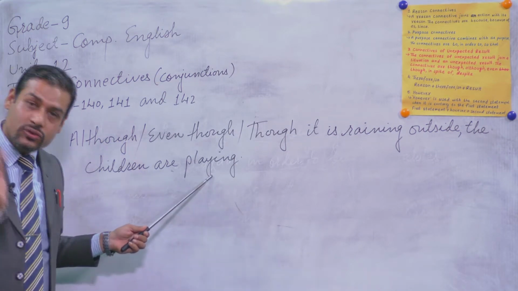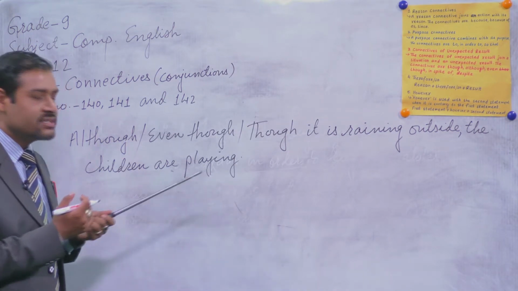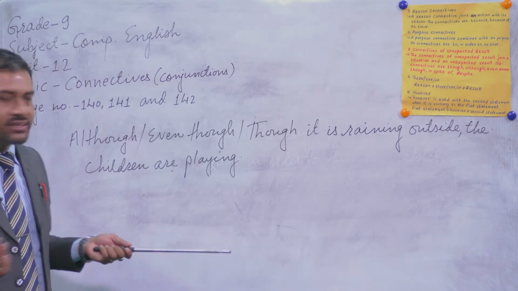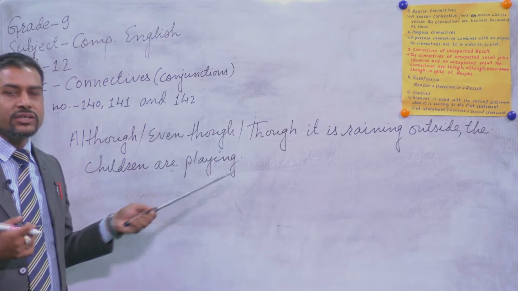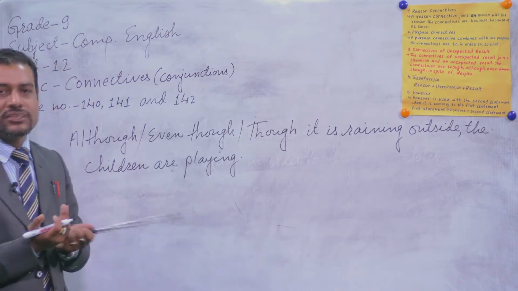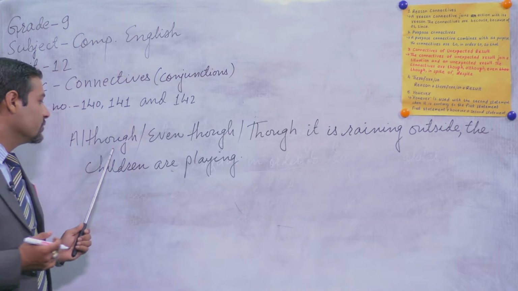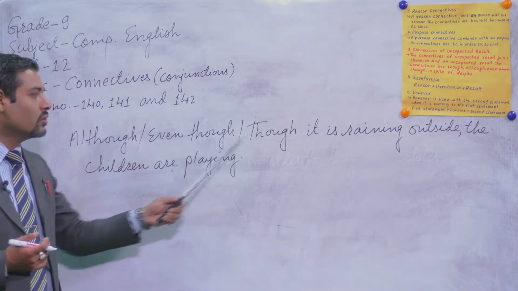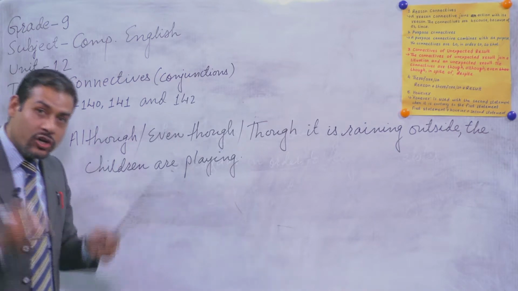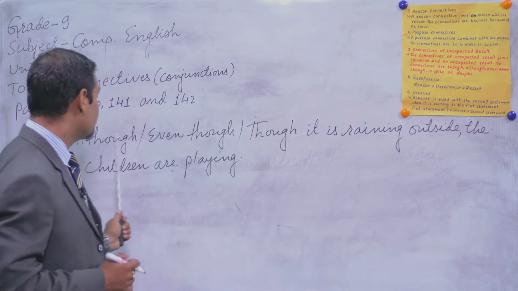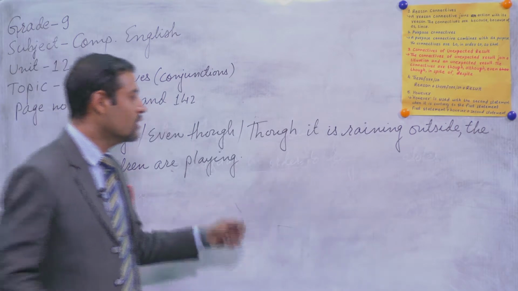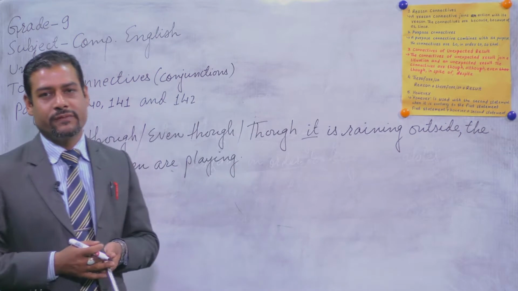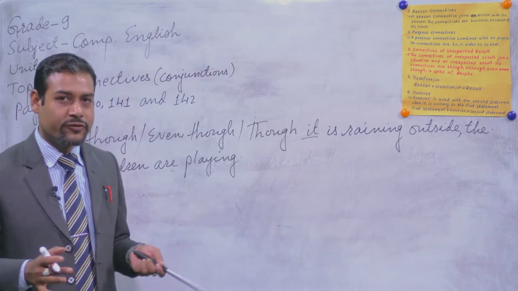I have already told you that our expectation is that the children should be inside the room at the time of raining. But out of our expectation, they are playing in the rain. So if we want to express that type of unexpected result, we have to use these connectives. You can use either although or even though or though. But don't forget that structurally, after although or even though or though, you have to write their subject and there should be a verb also. All right, don't forget it.